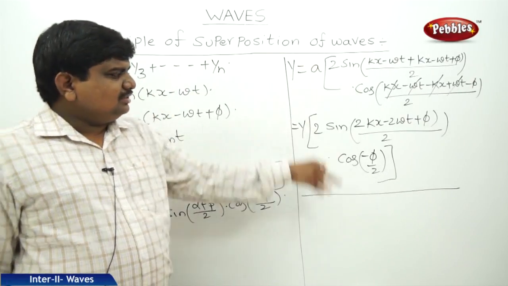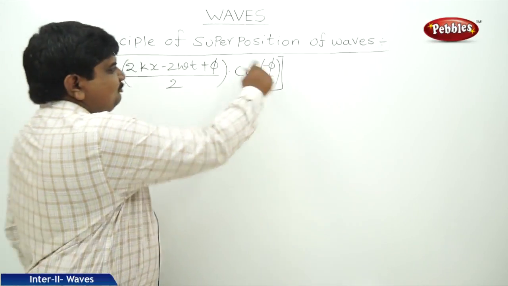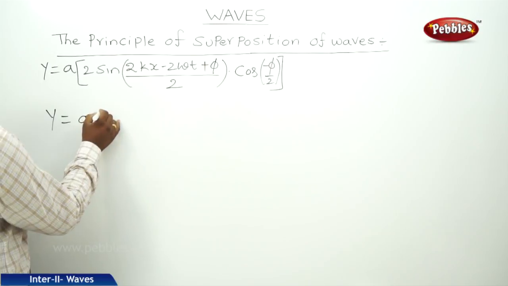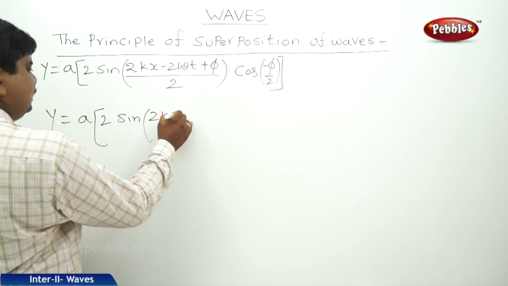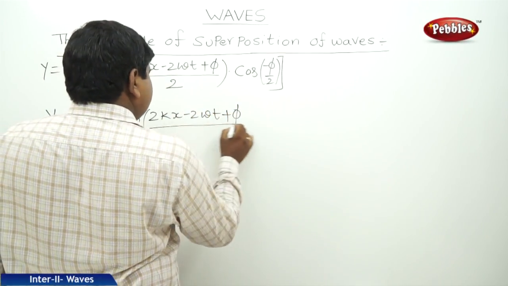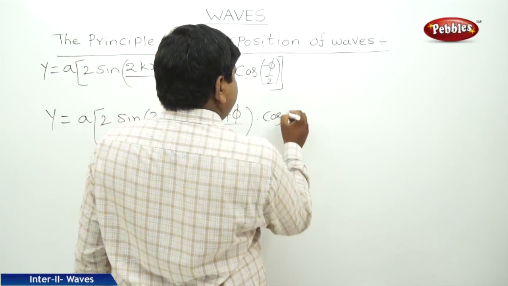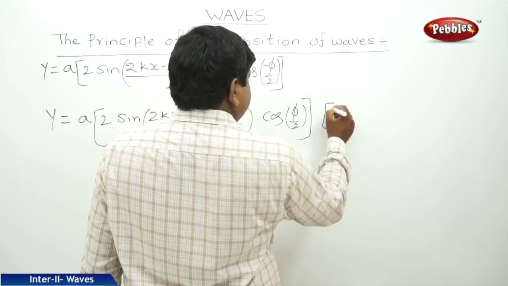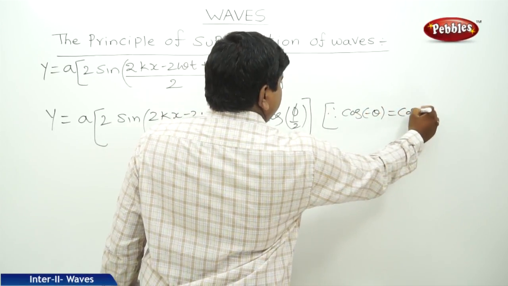Now we should simplify this equation. So from this standard equation, cos of minus theta is cos theta. Therefore, y is equal to a into 2 sine 2 kx minus 2 omega t plus phi whole divided by 2 into cos of minus phi by 2 is nothing but cos phi by 2. Why? Because cos of minus theta is equal to cos theta.